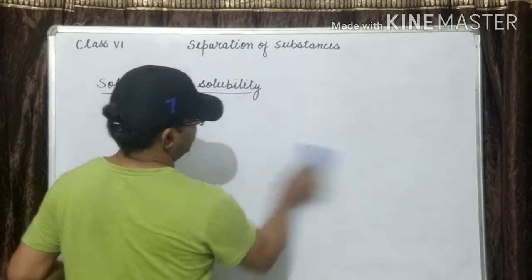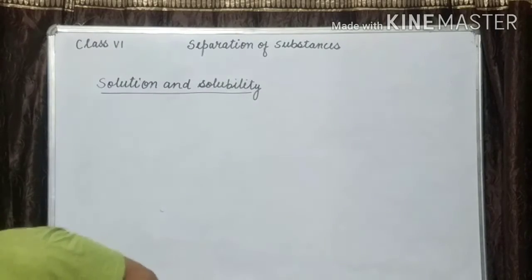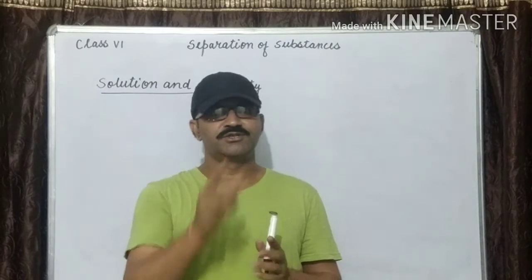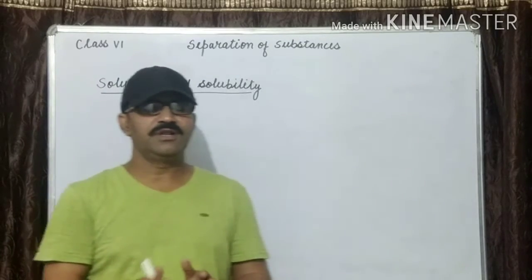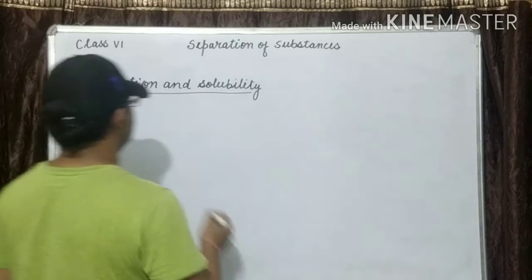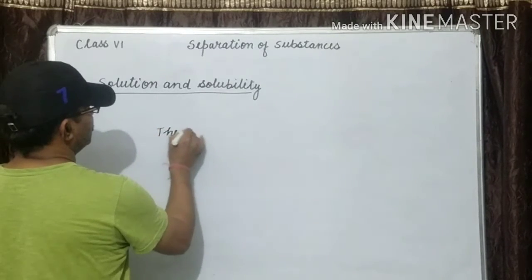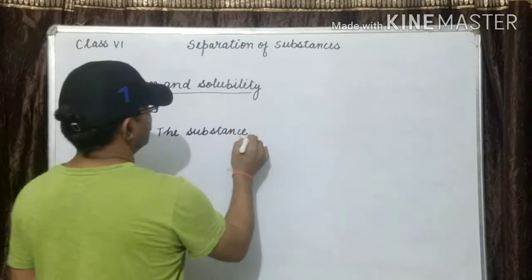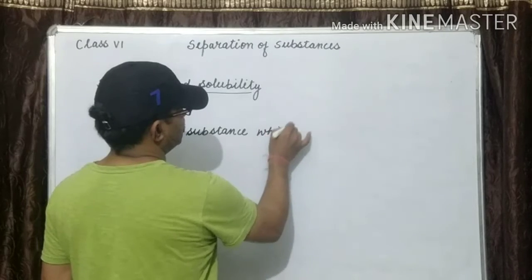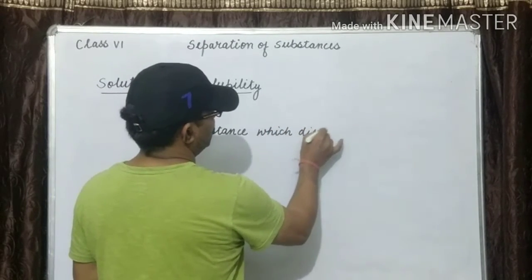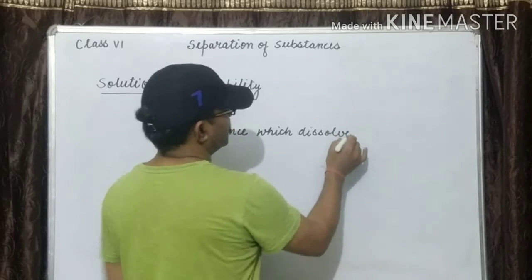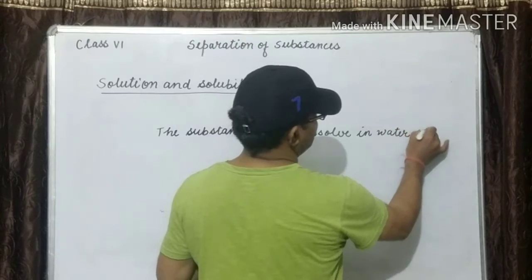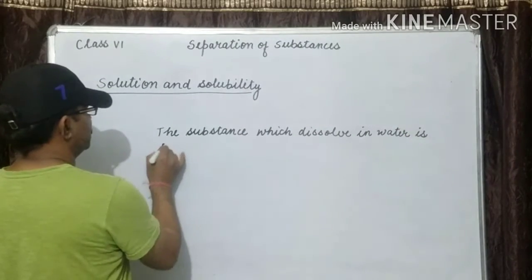Substances may be soluble or insoluble in water. The substance which dissolves in water is called a soluble substance.